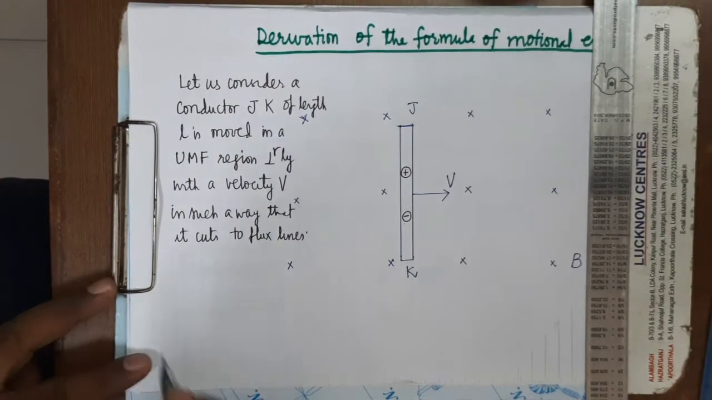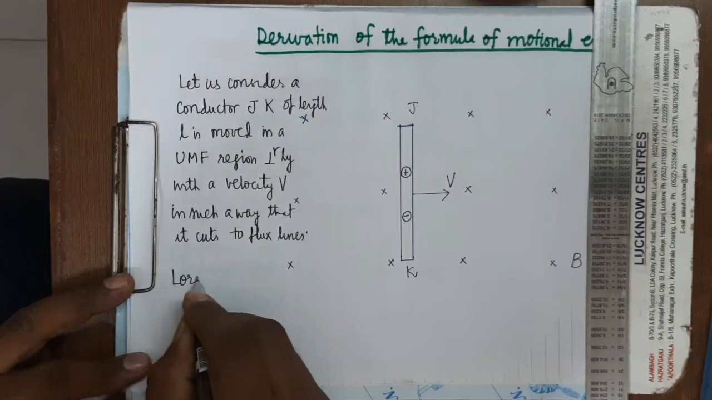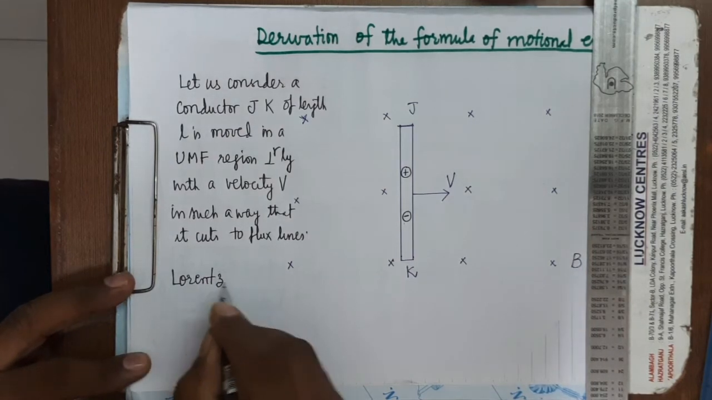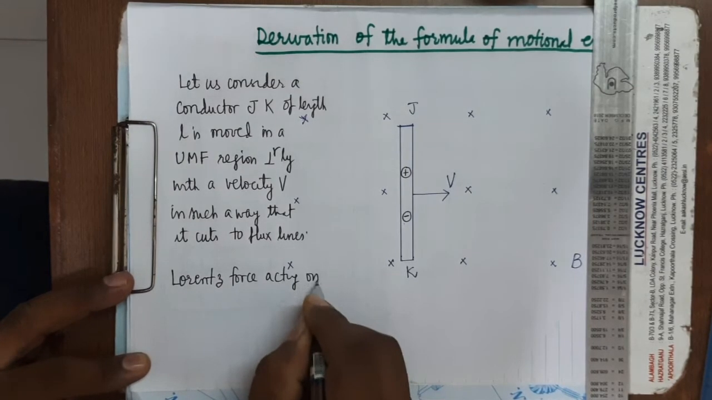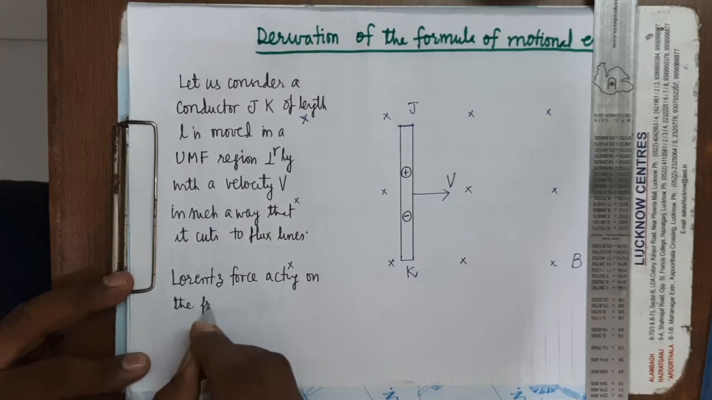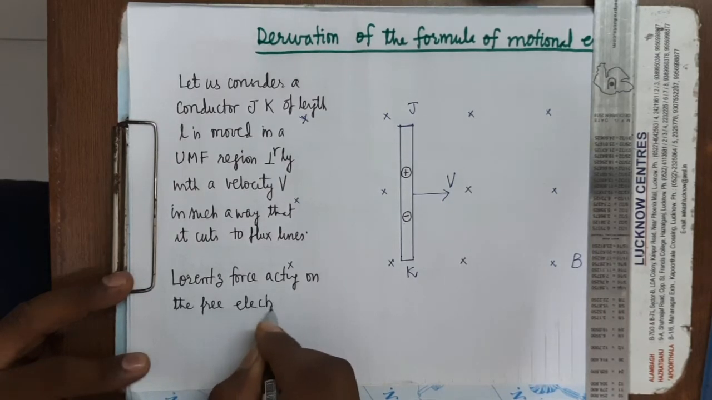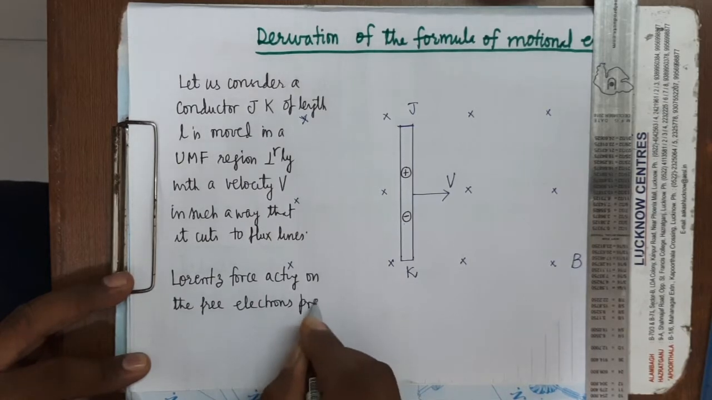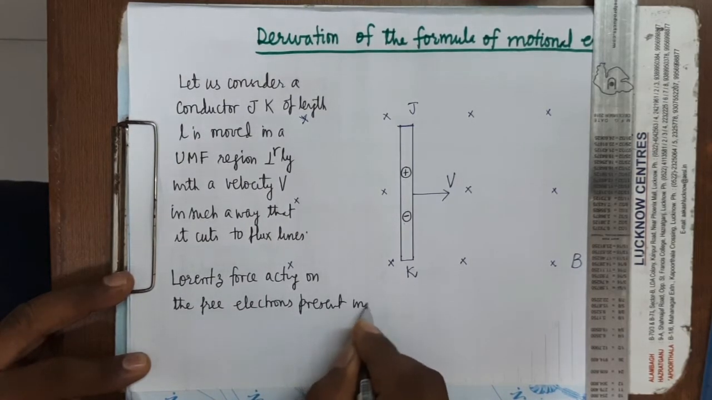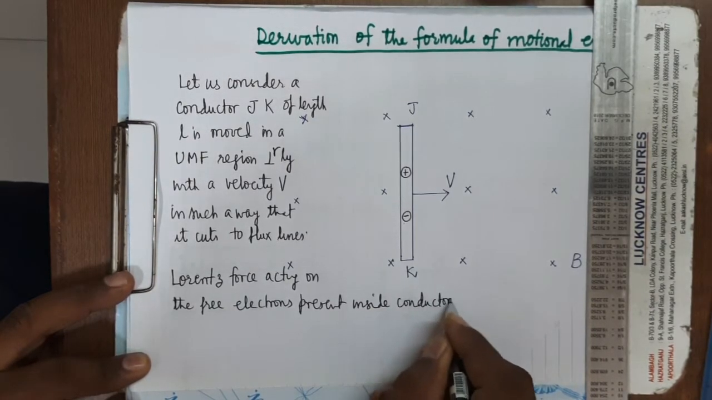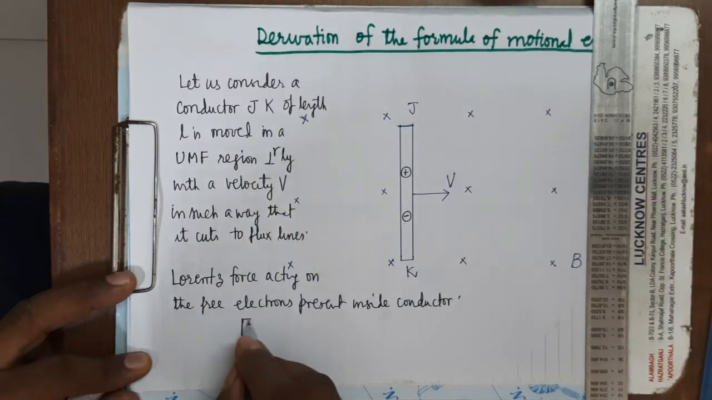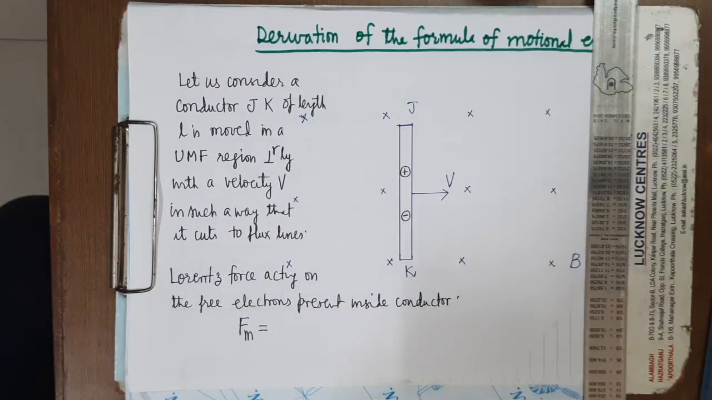So see here, the Lorentz force acting on the free electrons present inside the conductor. These free electrons are present inside the conductor. So how much force will act upon them? It will be given by, this is the magnetic force. What is the formula? QVB sin theta.